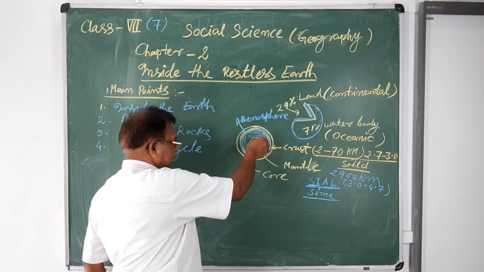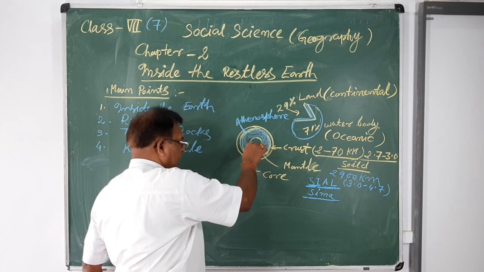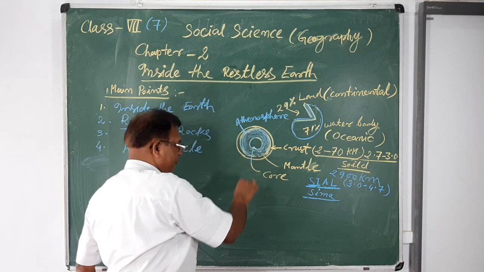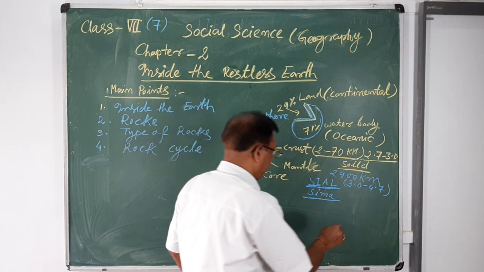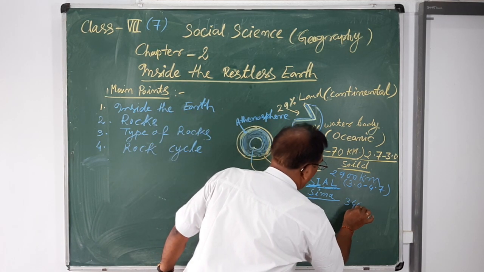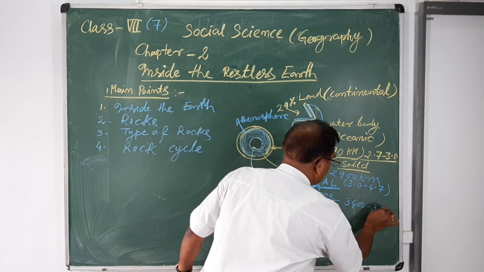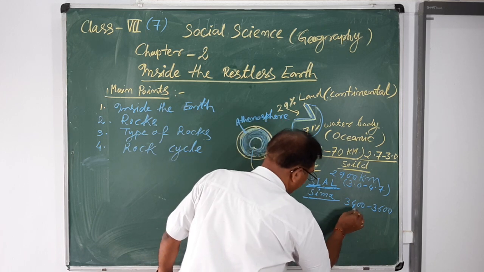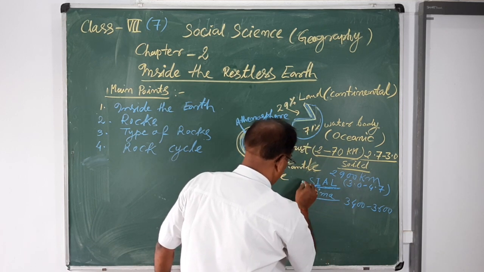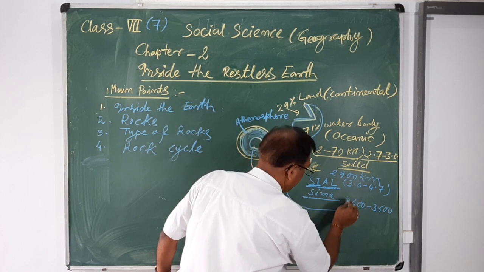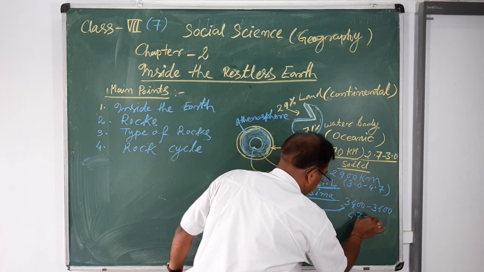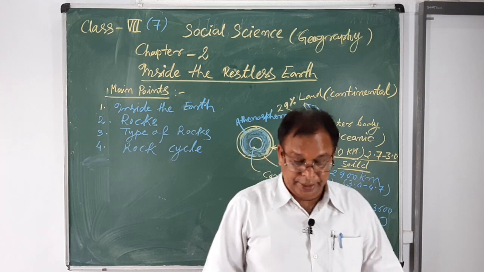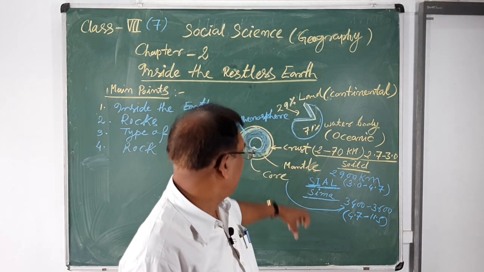Now, this portion, outer and inner, is known as the core. The depth of the core is approximately 3400 kilometers to 3600 kilometers. The density of this layer is 4.7 to 11.5. So there is a continuous increase in weight in the interior parts of the earth.